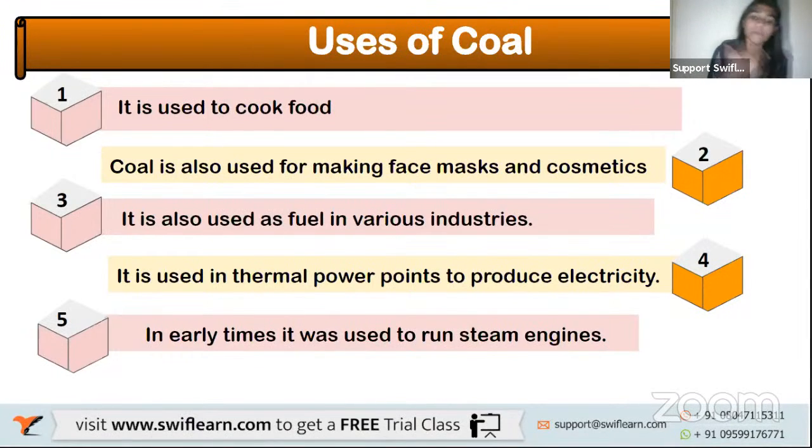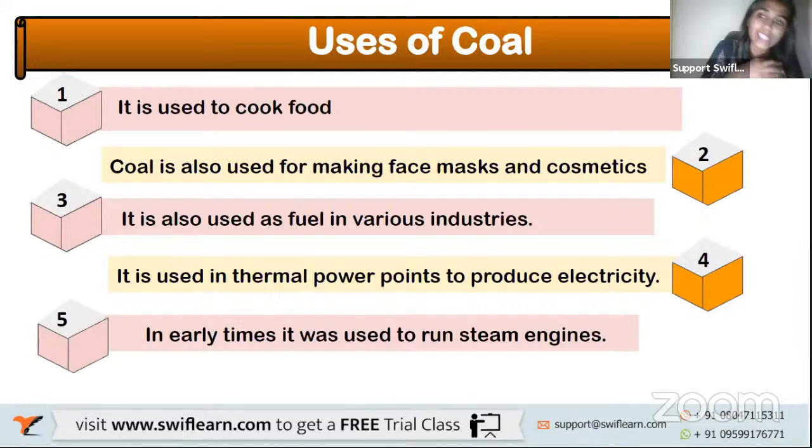Now, what are thermal power plants? These are places where they use heat energy to convert it to electric energy. Like they take water and heat it. How do they heat water? They burn the coal, and the burnt coal produces heat.